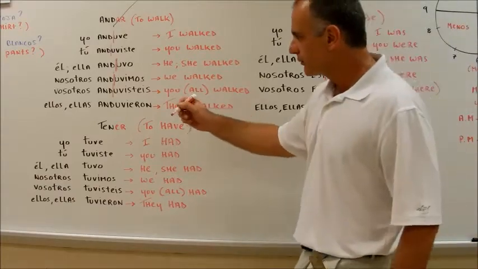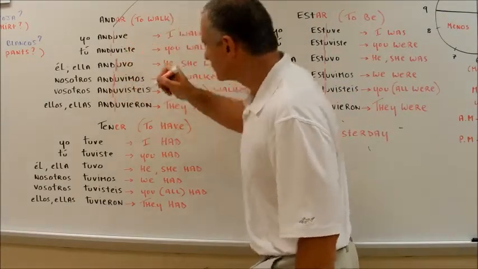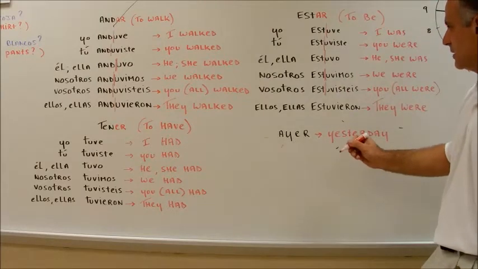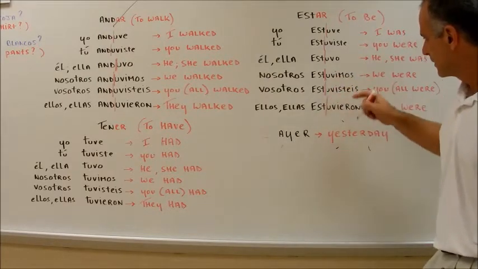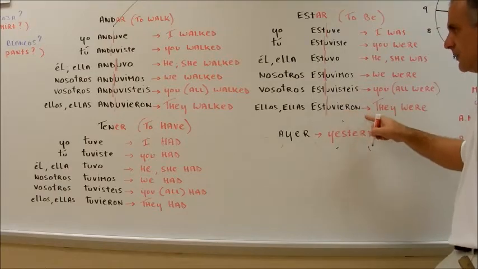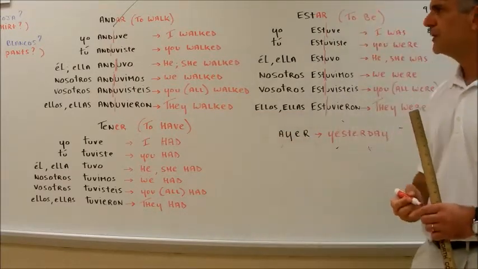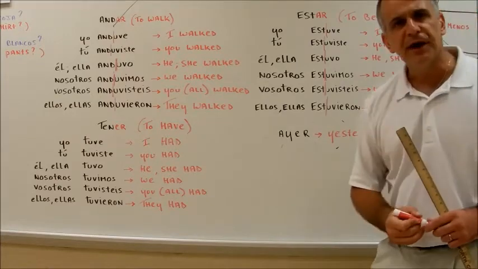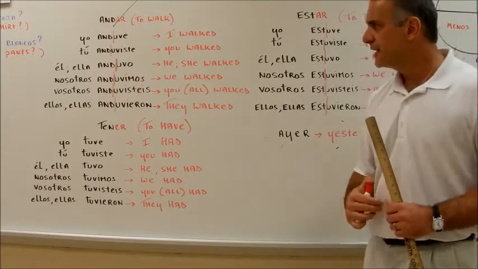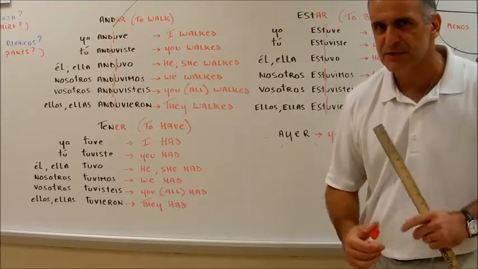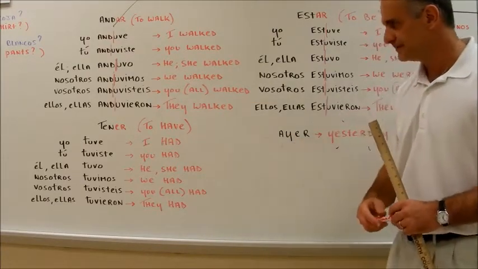And then, ellos form. When you get into the third person plural, you get the same situation here. UVIERON. Same way with both verbs. So what are we learning here? We're learning that we have irregular verbs that follow the same pattern, which makes it easier to remember. Look at the verb tener.